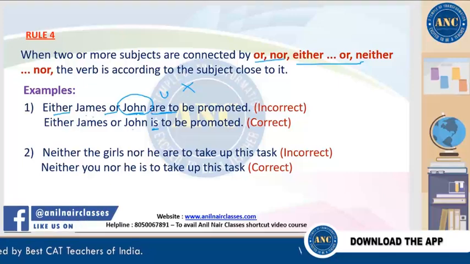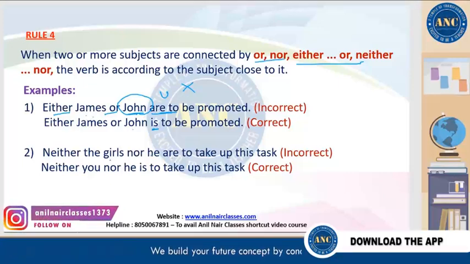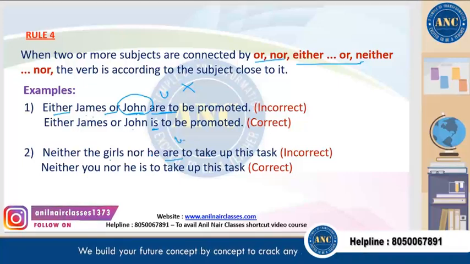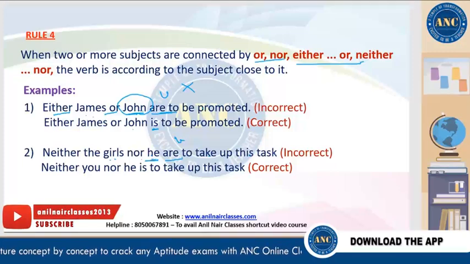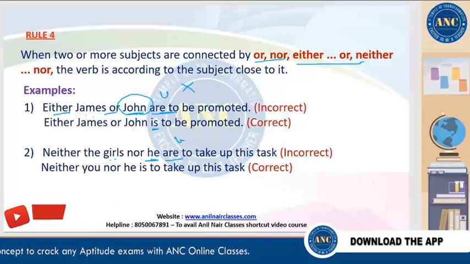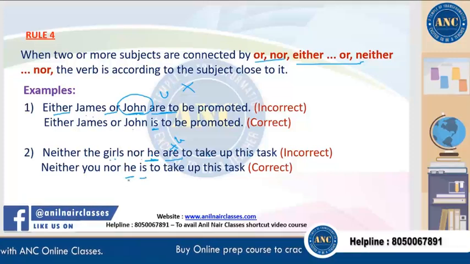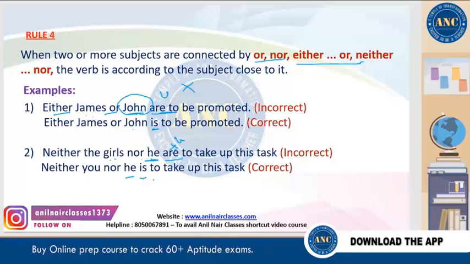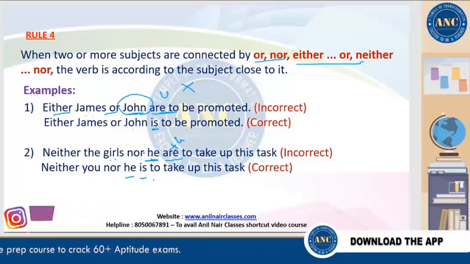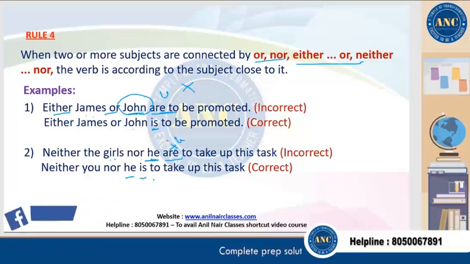"Are" is incorrect. Neither the girls nor he are to take up this task. Now who is to take up this task? Neither the girls nor he. The nearest one is he. He is singular. So we need to have "is" over here, but this "are" is wrong. So it should be "he is", because the nearest subject is "he". So the point of this slide: when the subjects are joined with either...or, neither...nor, the verb will take the number of the nearest subject.